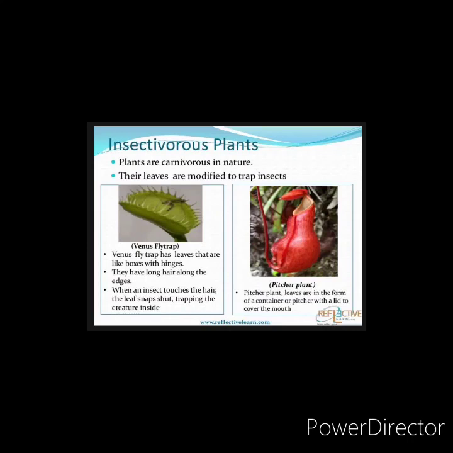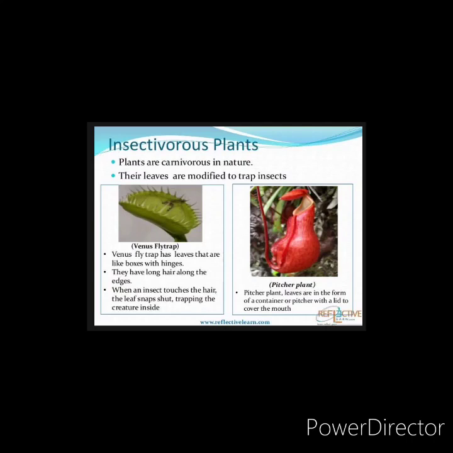Next is the pitcher plant. You can see the picture of a pitcher plant. Yes, the leaves are in the form of a container. This is the leaf and it is in the shape of a container with a lid. Lid means a covering. You can see the upper circle cover.